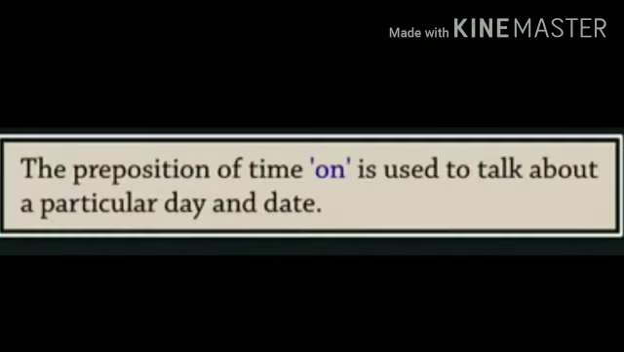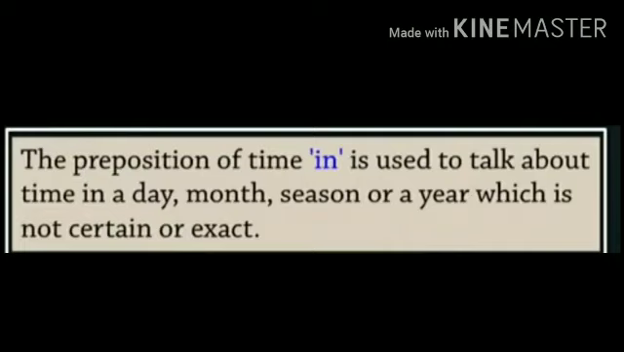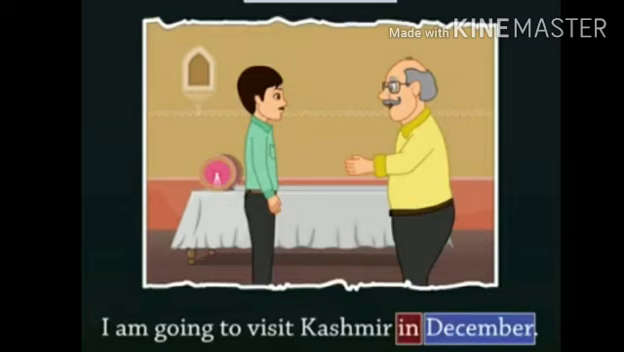The preposition of time on is used to talk about a particular day and date. Example, the gathering will be held on 16th February. Here the preposition on tells us the time when the gathering will take place. The preposition of time in is used to talk about time in a day, month, season or a year which is not certain or exact. Example, I am going to visit Kashmir in December. We are not certain on which day we are going to go.